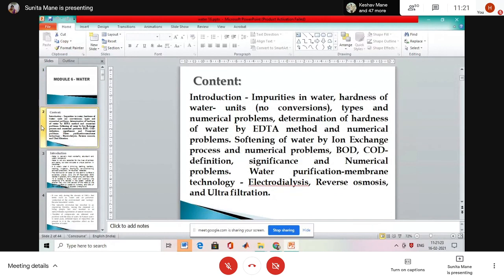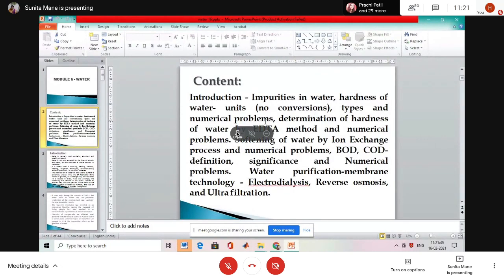The points in that: first is the impurity introduction, then second one. Okay, can you see my screen? Yes, ma'am. So the chapter contains the introduction and the impurities in water.